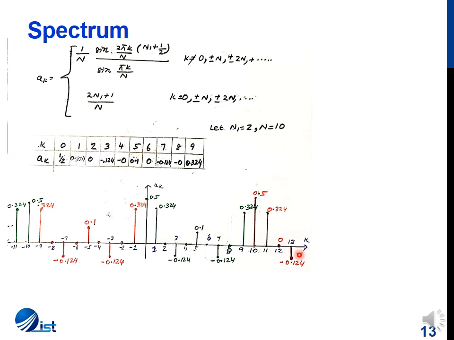I'll pause here for a while and just elaborate that this spectrum is A of k. This is not the magnitude spectrum, this is not the phase spectrum. This is just a plot of values of A of k.